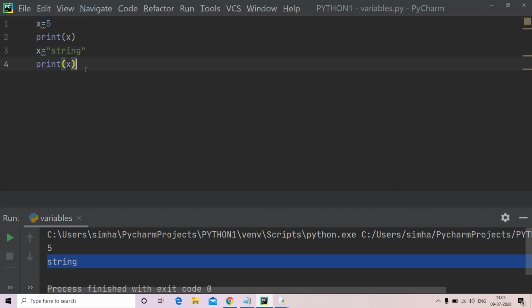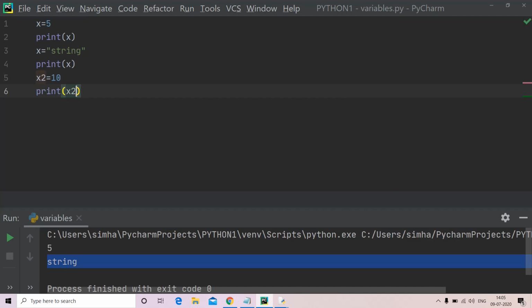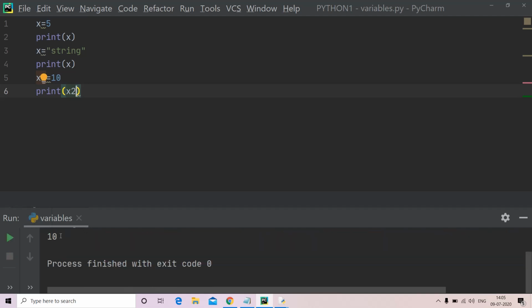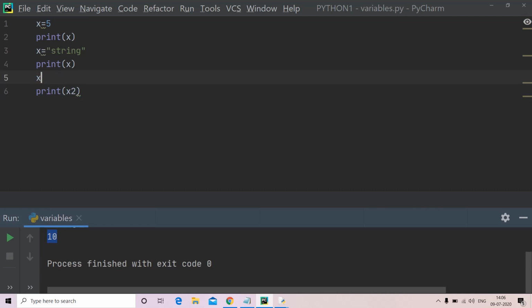Now let us assign another variable. Let's say x2 is equal to 10 and print x2. Now I am running my program. It is giving 10. Now let us modify this name slightly. 2x is equal to 10.